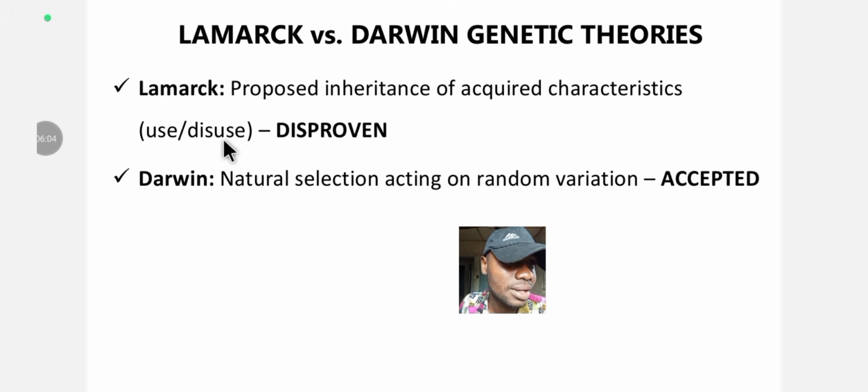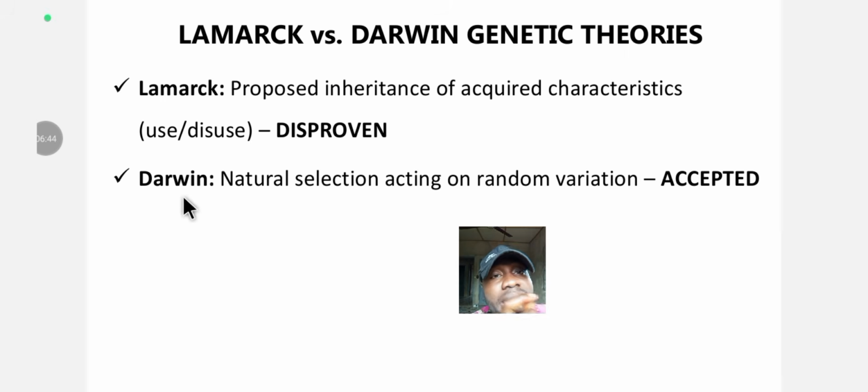All right. So, for example, when you use muscle, this one is true. When you use muscle, it grows bigger. Yes. But where I go wrong now is when you say you don't acquire this acquired characteristic or these acquired traits. When you acquire this characteristic, it can't be passed to your child as inheritance. It can be transmitted through genes. Now there it went wrong. It now became refuted and disproved.